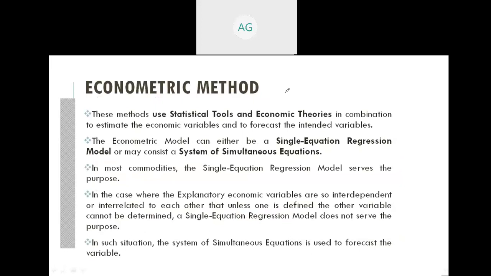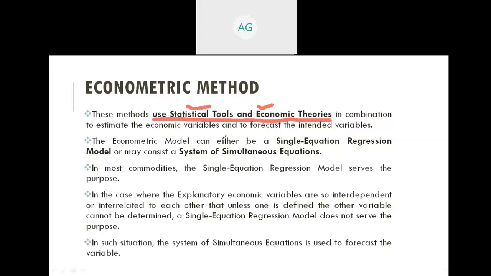Now the next category of methods are econometric methods. These methods use statistical tools and economic theories in combination to estimate the economic variable and to forecast the intended variables. So here we are using the economic theories and also the statistical tools in combination.